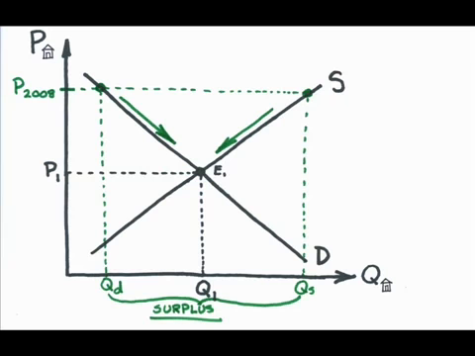If that's so, how do we ever see sustained, stable price changes? P1 and Q1 are the equilibrium price and quantity for this particular set of market conditions, but supply and demand can change, and if they do, you'll get a new equilibrium for the new set of market conditions.